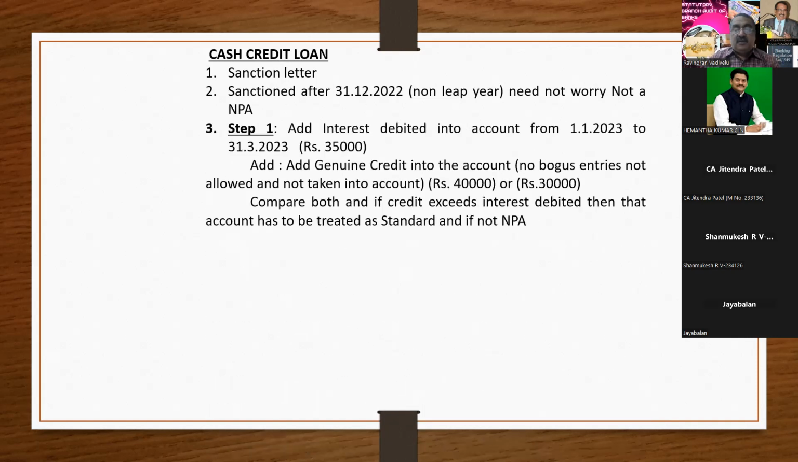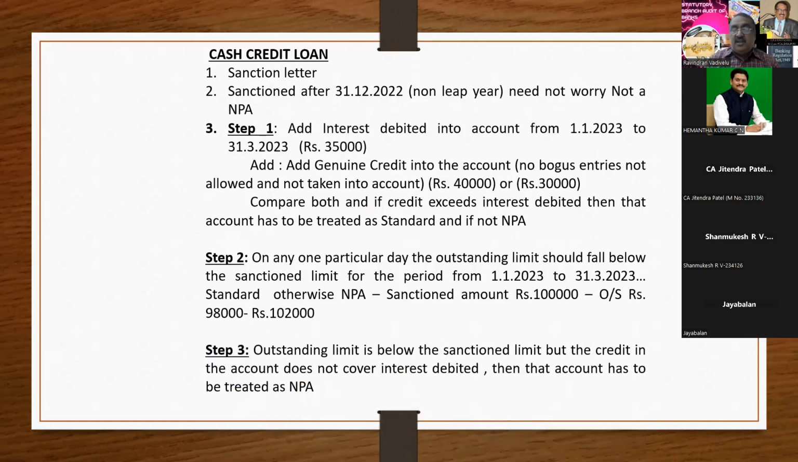This is the first method. I'll give you the 3 methods. Step 1 and step 3 are one and the same. In step 1, forget the term loan, forget the agriculture advances; every year the cash credit has to be renewed. So with reference to the CC account, you have to calculate the NPA working for every quarter. For easy understanding, I have taken only the last quarter.